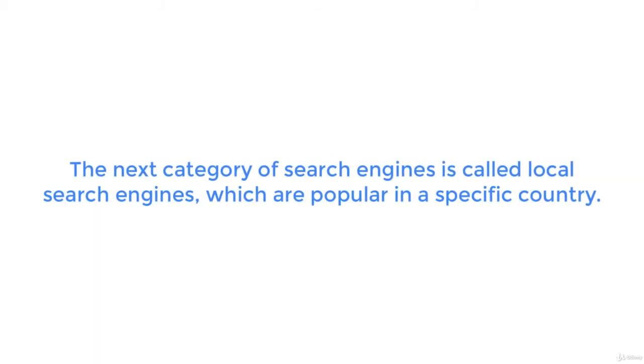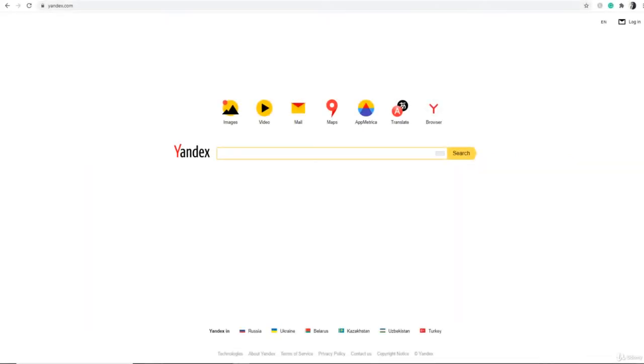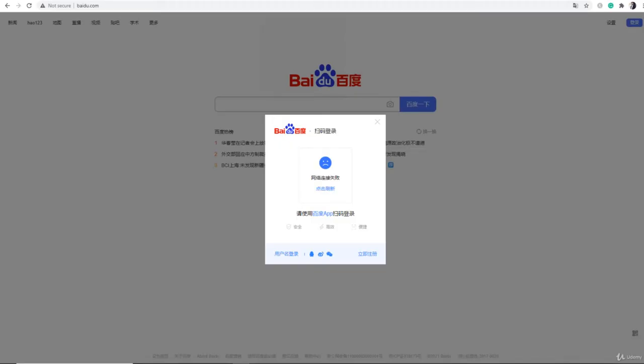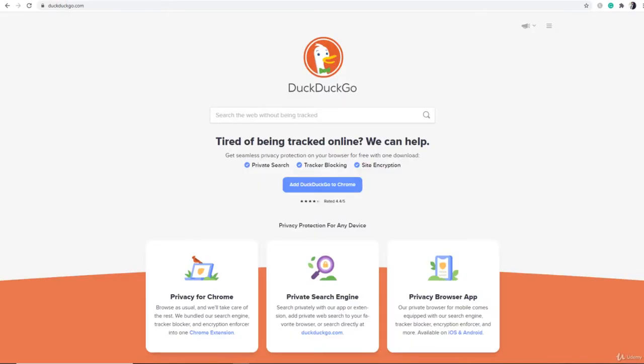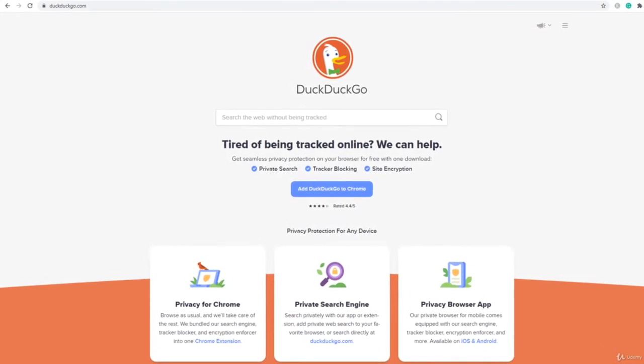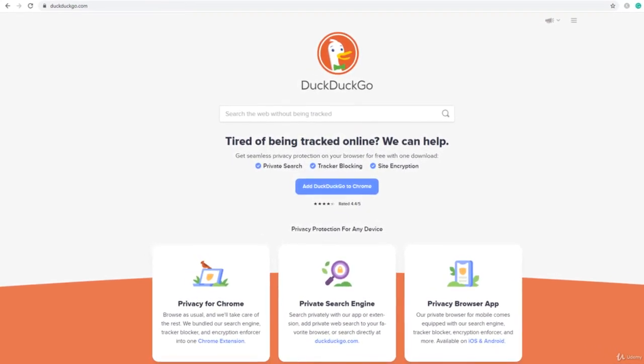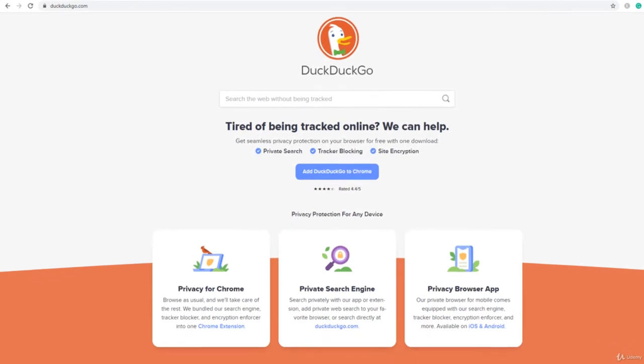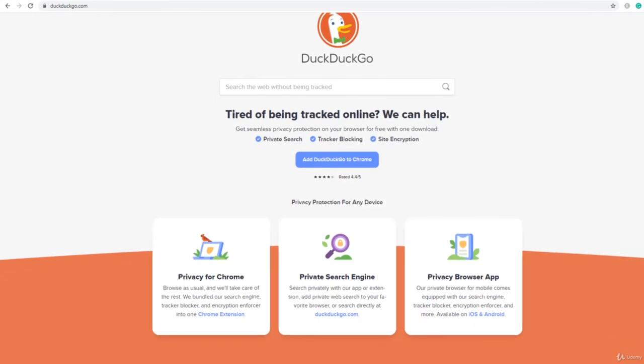The next category of search engines is called local search engines, which are popular in a specific country, like Yandex, famous in Russia only, and Baidu, the most widely used search engine in China only. Then we have privacy-free search engines like DuckDuckGo. Other search engines track your online habits and also your search history to show you ads. But this search engine doesn't track your search habits to show you ads.